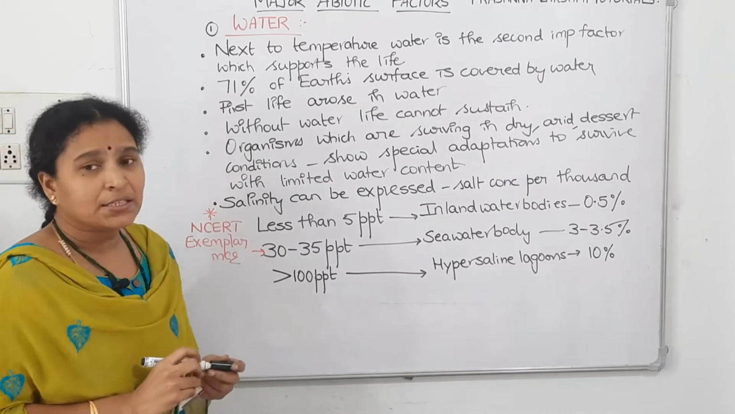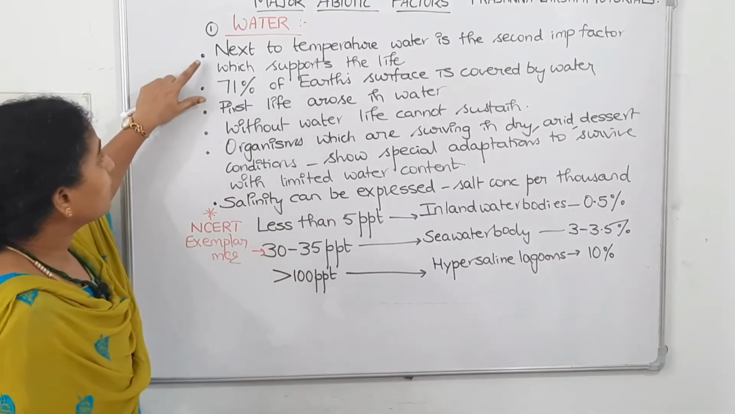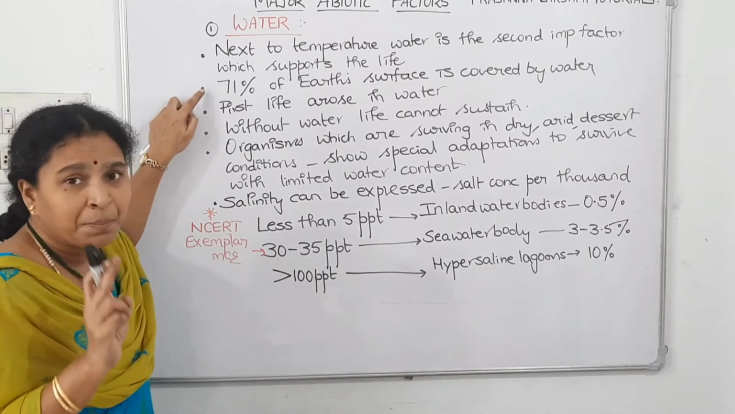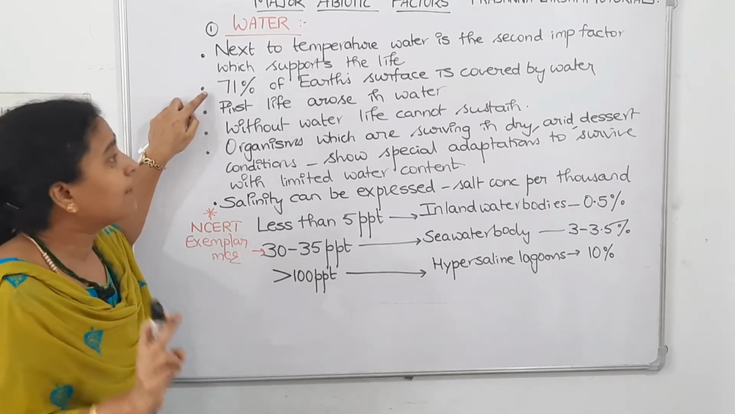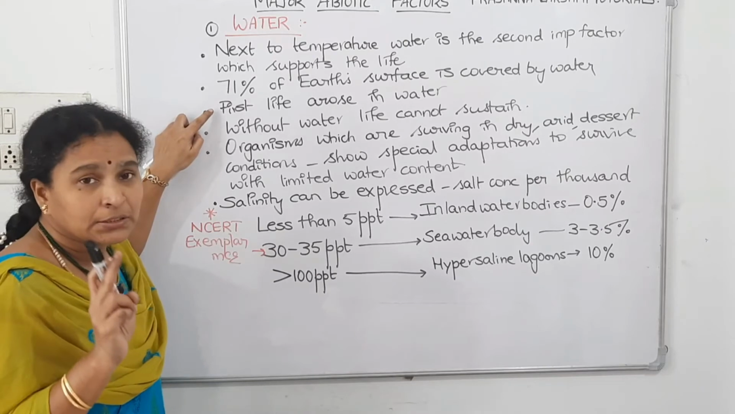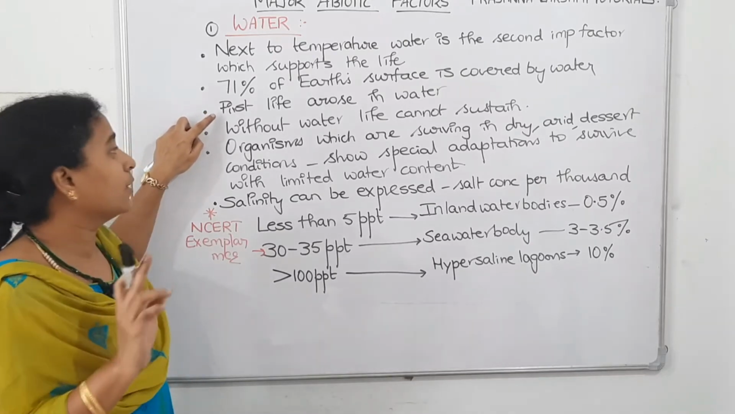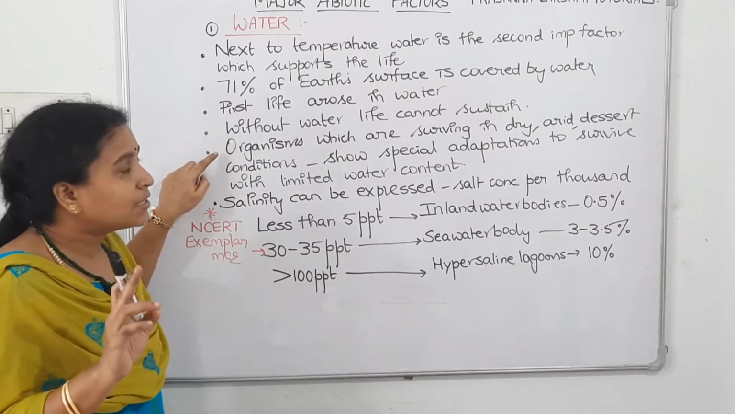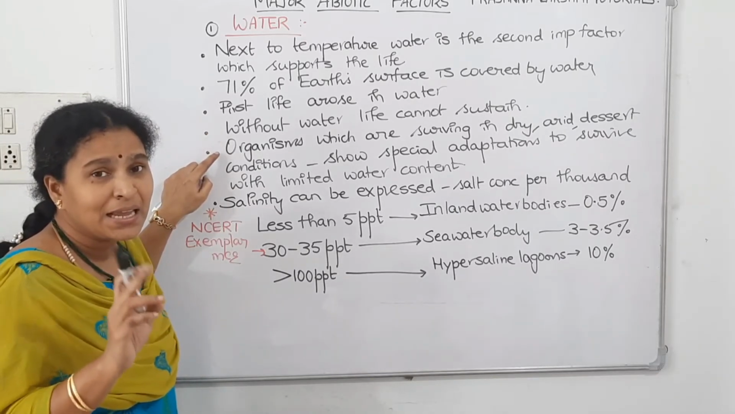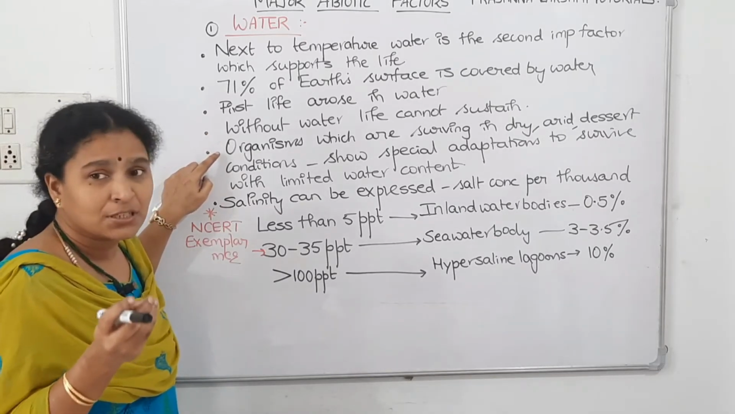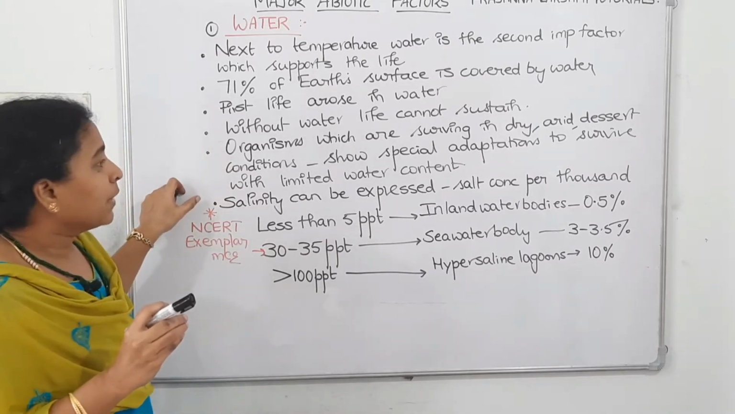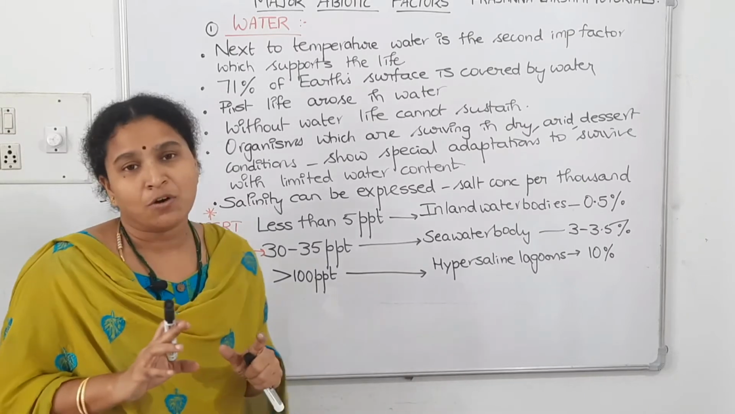So what did we discuss so far? Next to temperature, water is the second important factor. 71% of the earth's surface is covered by water. The first life happened in water. Without water, life cannot sustain. Organisms surviving under dry, arid, low water conditions have certain special adaptations to survive with minimum water.